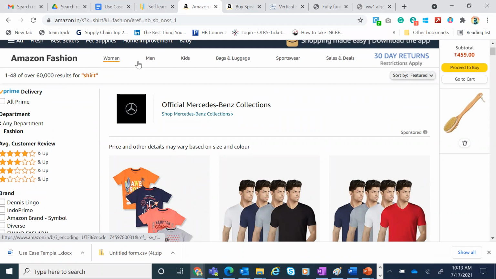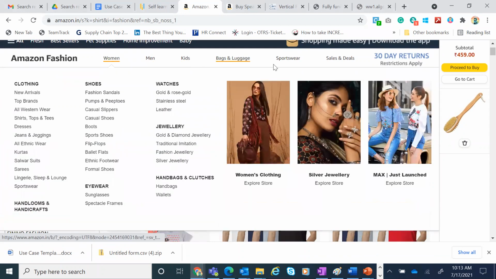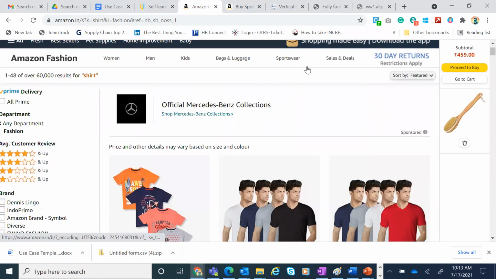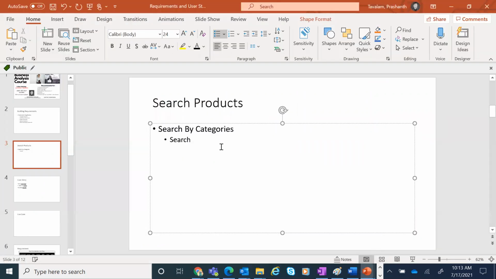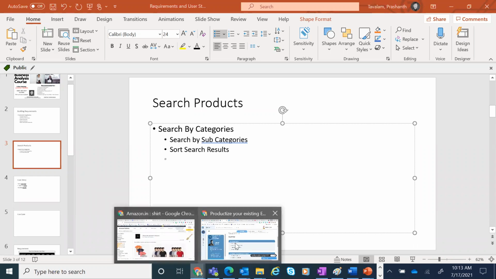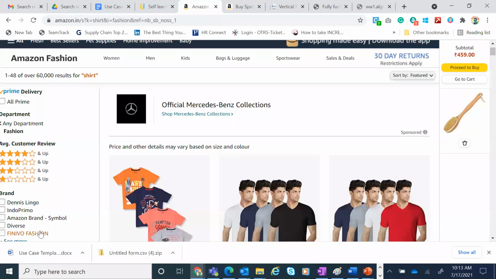Shirt with different categories, subcategories. I can search by subcategories as well as search by sort. I can also sort, right? Just search by, and I will say sort search results. What else can I do? I will also look at maybe rate and review. We'll look at it later.